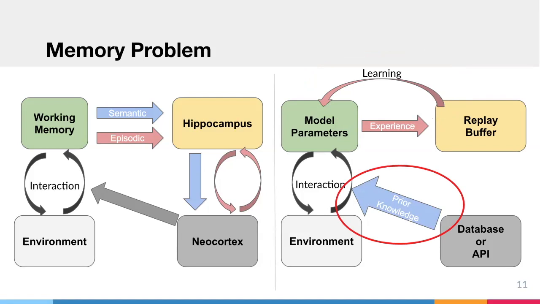And then the second one is semantic memory. AI doesn't actually have real semantic memory, but it can get some prior knowledge from external data sources like a database or an API. Sometimes this knowledge can also be written by the model. Like if you have a ticketing system, you can order a ticket, or if you have a personal assistant, it can set some reminders and such.